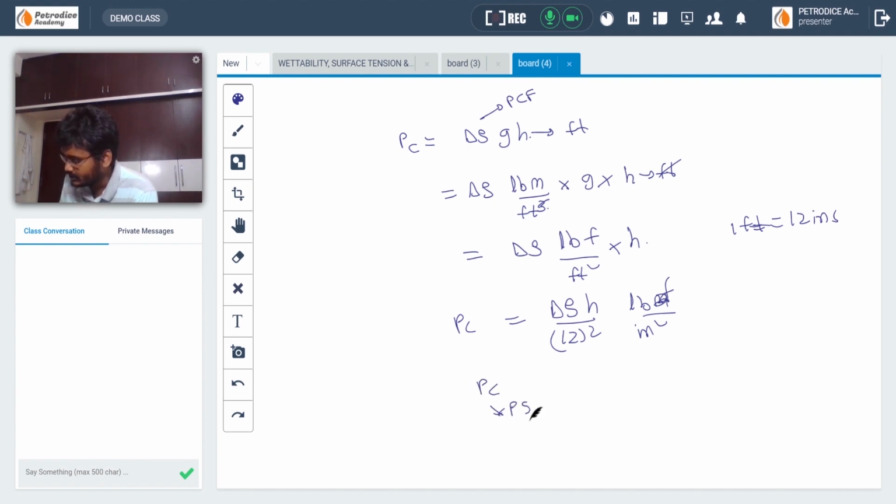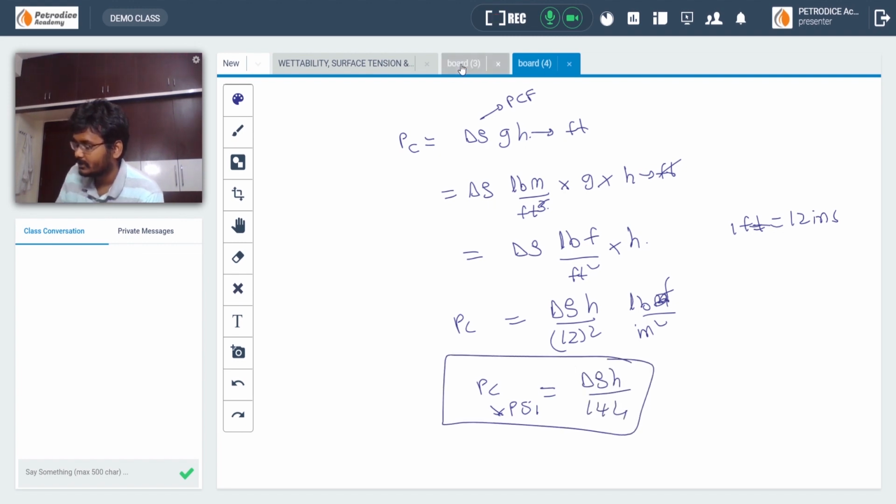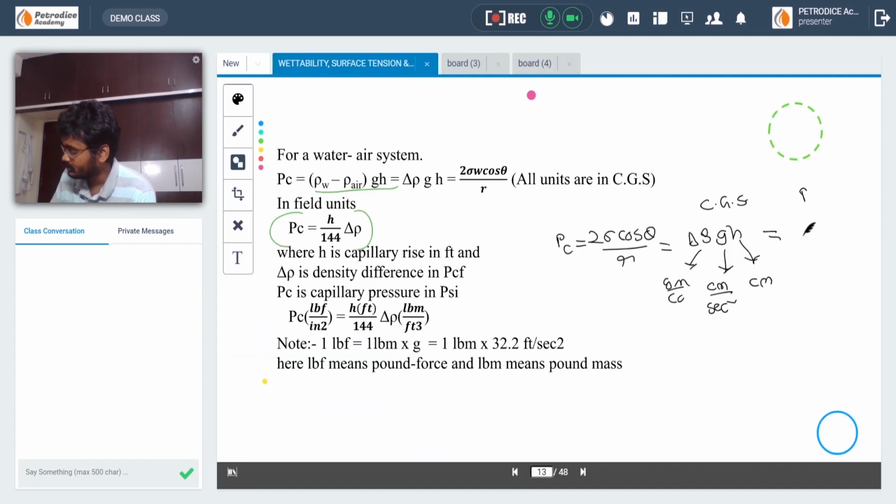So Pc in psi is equal to delta rho h divided by 144. This is one formula that you have to remember, that in field units, it is delta rho h divided by 144.